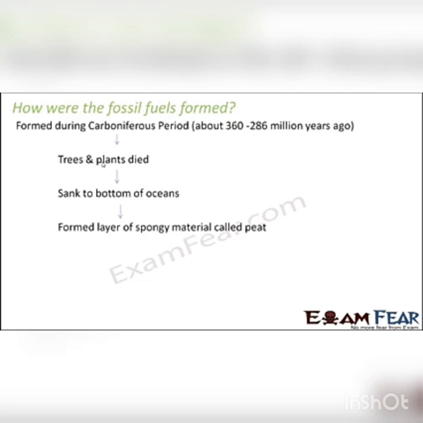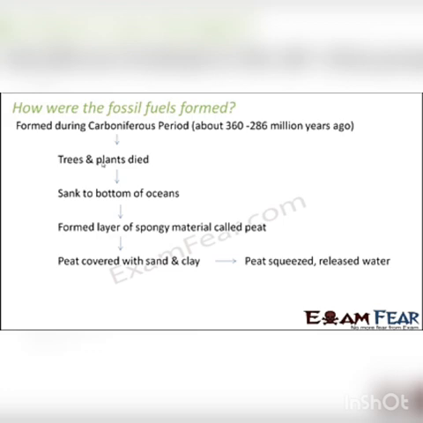So after a couple of years, what happened was those dead trees or plant remains formed a layer called peat. And this peat gradually, as it got covered with more and more rocks, stones, sand and clay, got squeezed. It is something like, say you leave a book on the table, and on top of the book you keep a lot of stuff. Now as you keep increasing those stuffs, the book tends to get squeezed. So the same thing happened here. The peat got squeezed because a lot of other stuff was coming upon it.